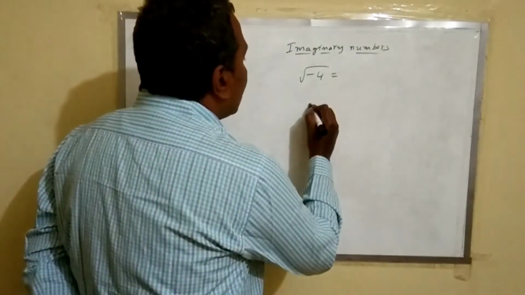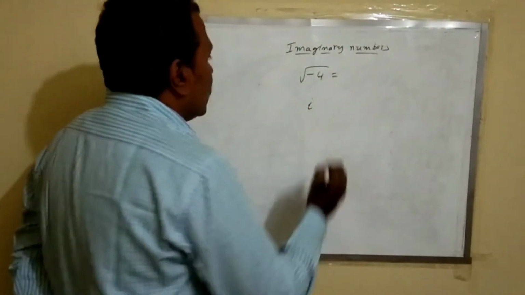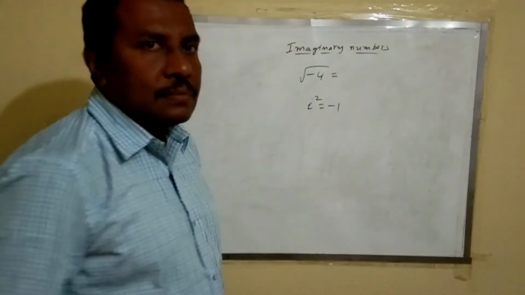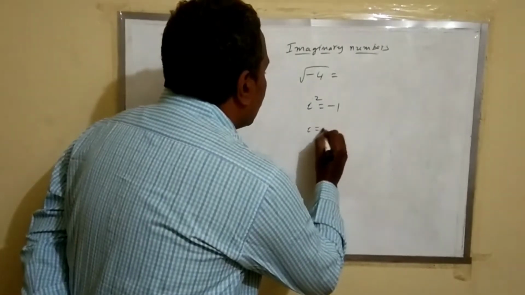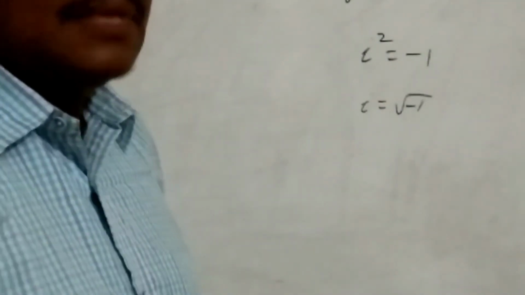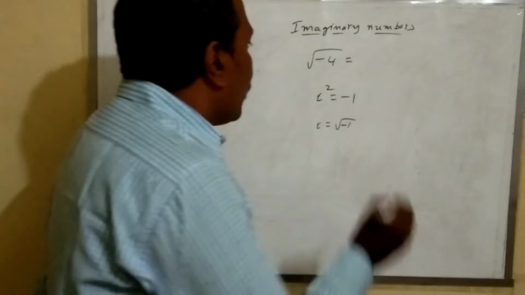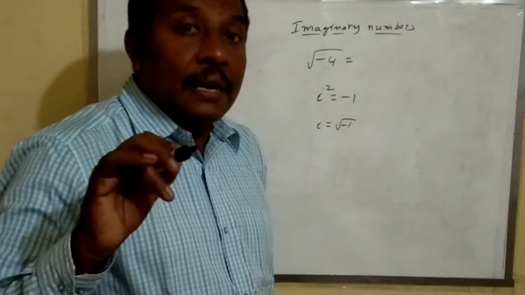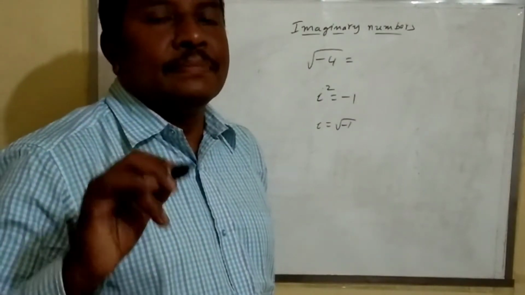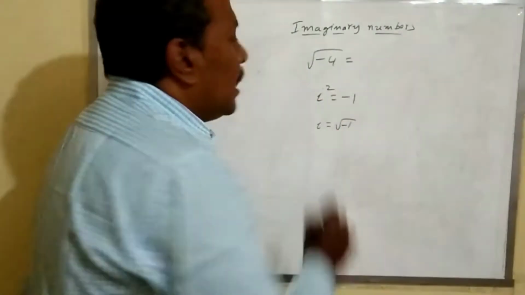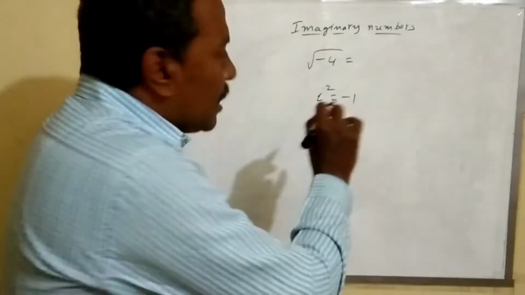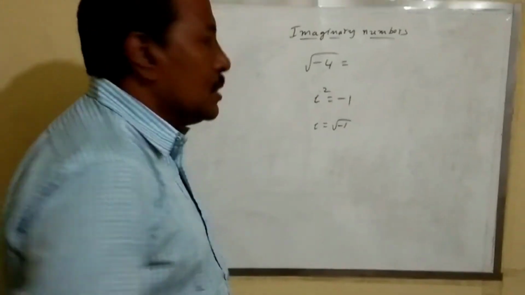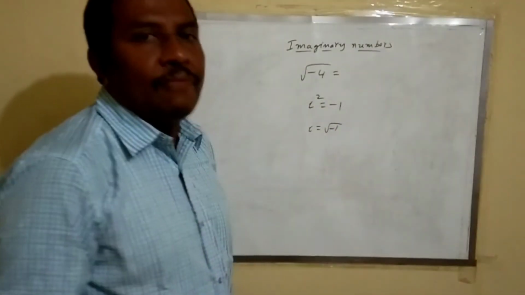Imaginary numbers are denoted with a small i. i squared is equal to minus 1. That means i is equal to the square root of minus 1. Actually, it is not possible to multiply any two same numbers to get minus 1, but they imagined a number, denoted with i, whose square is equal to minus 1. So finally, i is equal to the square root of minus 1. This is the unit base for finding square roots of negative numbers.